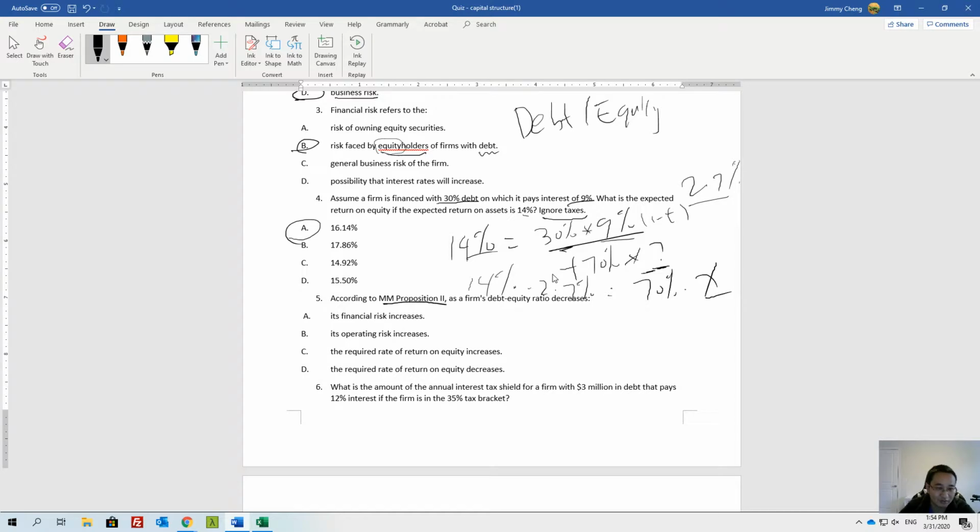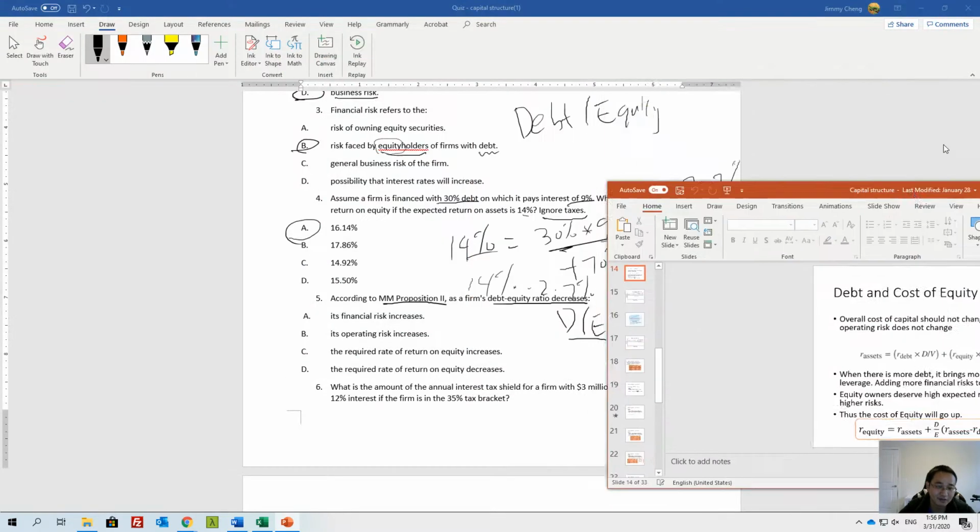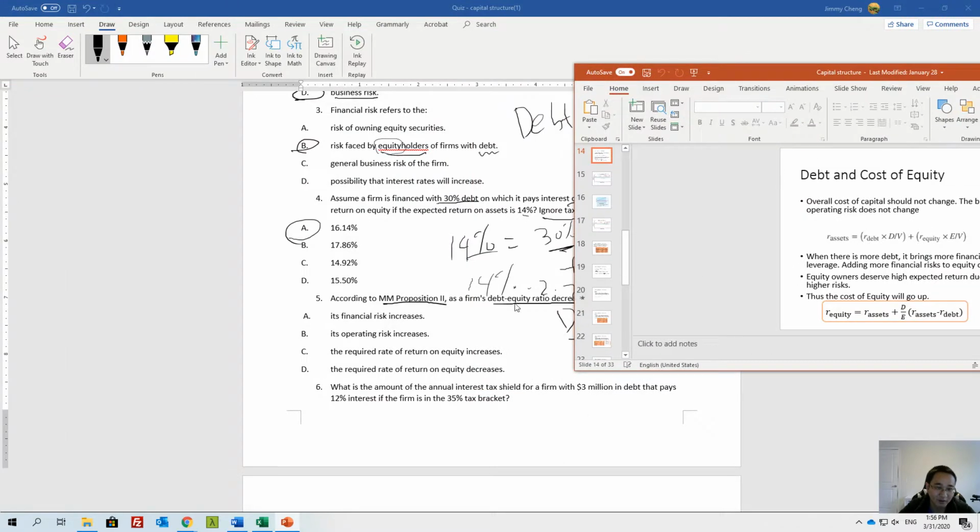According to proposition 2, when the debt equity ratio decreases, the financial risk decreases, and the required rate of return decreases. So again, it comes back to one formula. Let me pull up the slides. Okay, this is what it looks like. We draw this, and then you just make some modification. You can see the cost of equity equals this. So when your debt equity ratio decreases, your cost of equity decreases too.